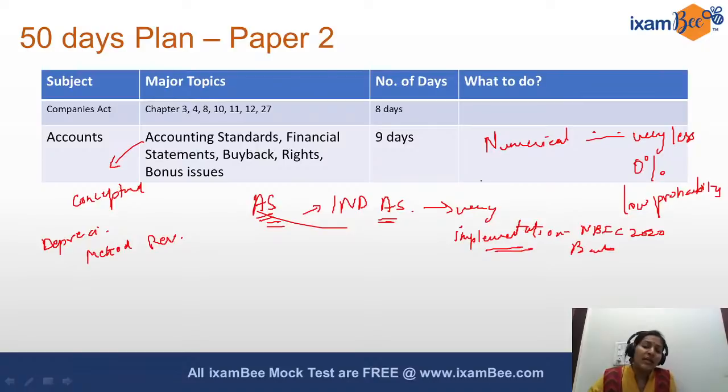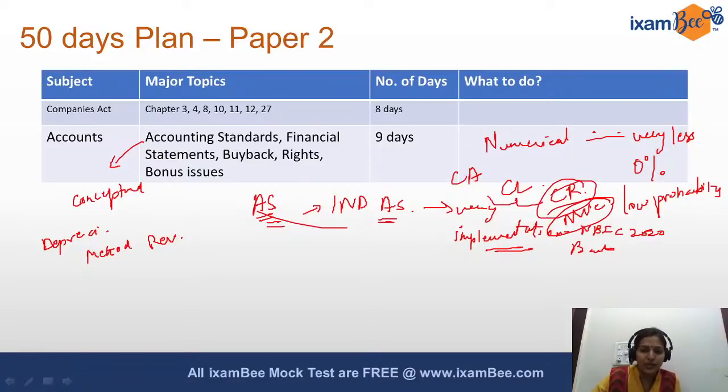If they do, they will be very direct. They tell you the current assets and the current liabilities, and ask you to calculate the current ratio or net working capital, or they give you the net working capital and current ratio and ask you to calculate one of these. So simple questions where you just put values in the formula. Simple numericals can be expected. However, I still feel there is a very, very low probability of numericals being asked.